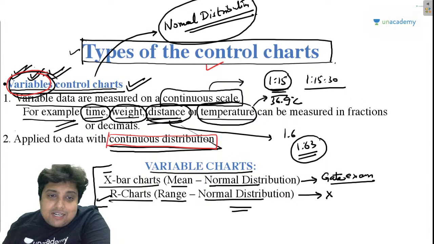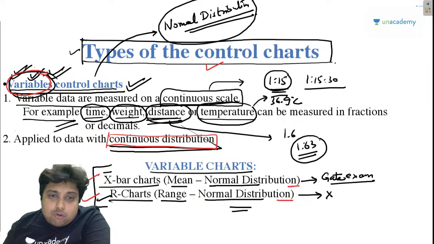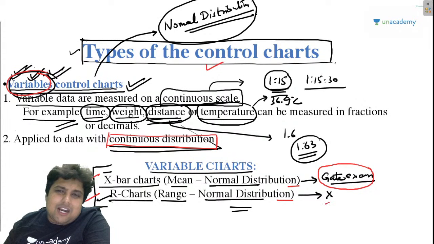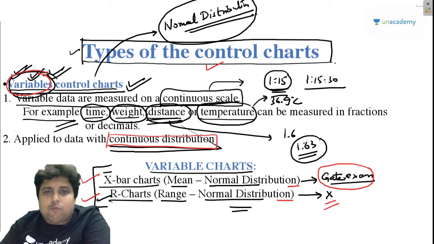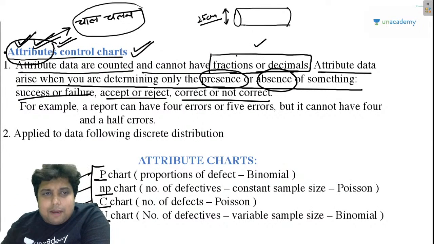So variable charts are X bar R chart. They are both depending upon the concept of normal distribution. I have also told you that X bar chart is important with respect to the GATE examination, but R bar chart is not that relevant because they will have to provide you with a table in order to solve the questions of R bar chart, right?